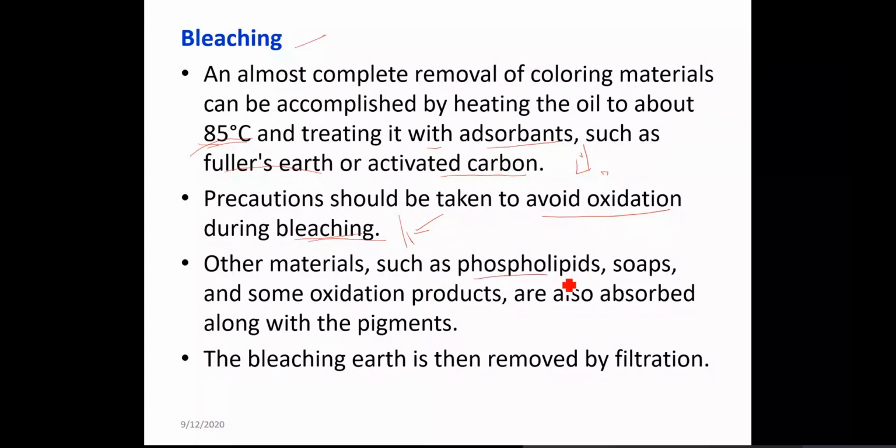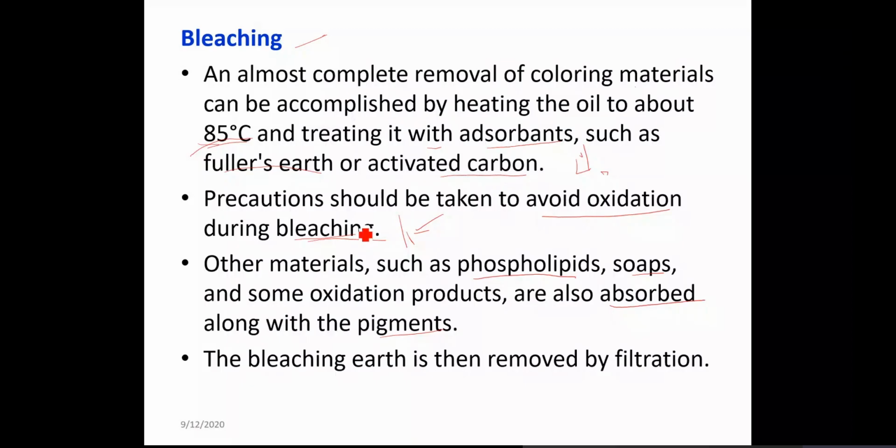Other materials such as phospholipids, soaps, and some oxidation products are also adsorbed along with the pigment. Suppose a few of these compounds remain from the previous process.